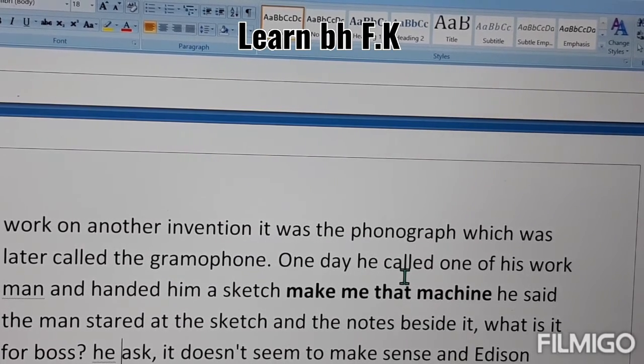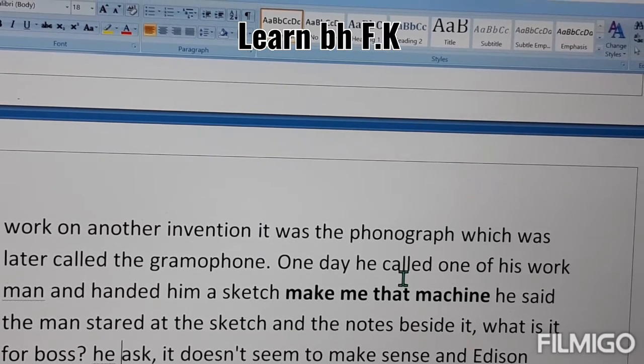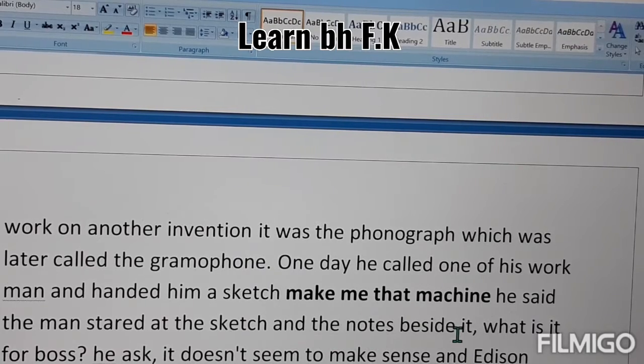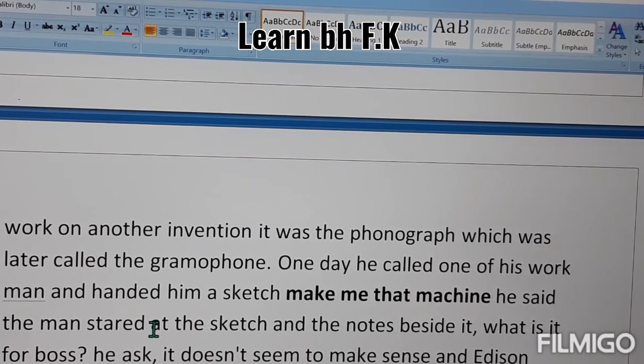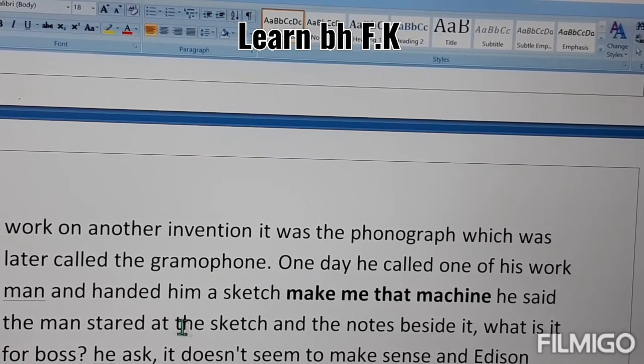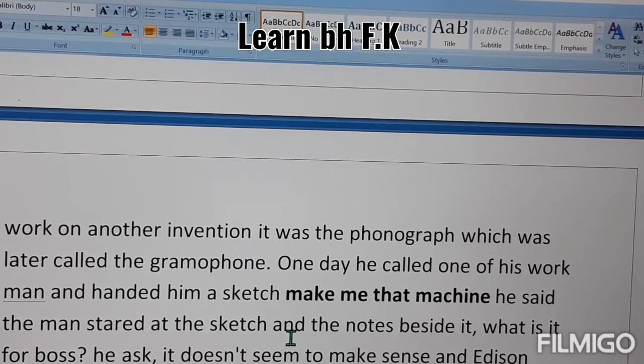The man stared at the sketch and the notes beside it, with anger or surprise, wondering what this was. And he said, "What is it for, boss?" he asked. "It does not seem to make sense."